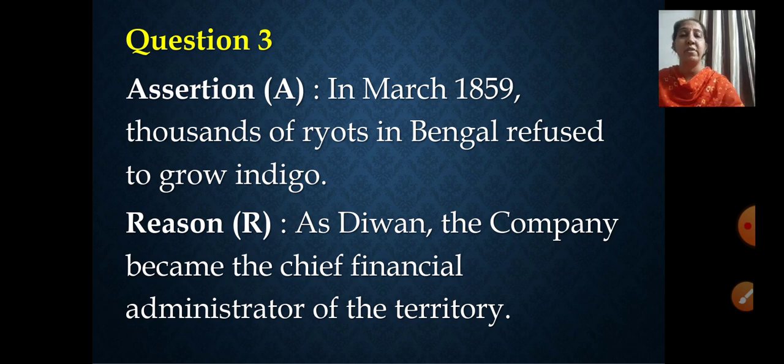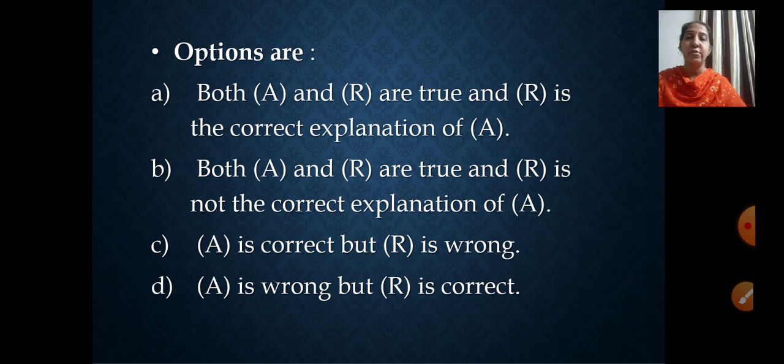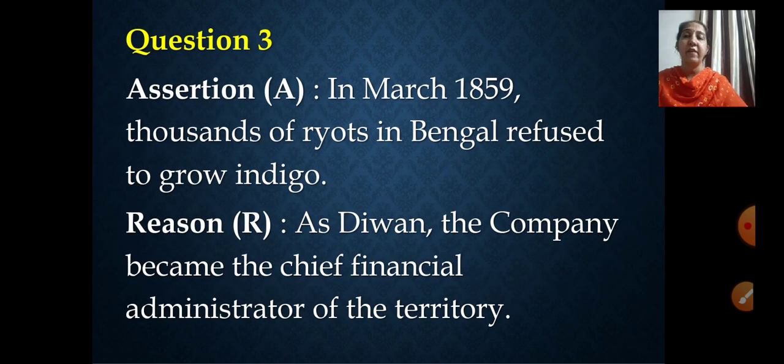Now come to the options there. Both A and R are true, and R is the correct explanation of A. Is it right? No. Both A and R are true and R is not the correct explanation of A. Do you all agree with me? B is correct? Yes. Because in March 1859, thousands of ryots in Bengal refused to grow indigo.